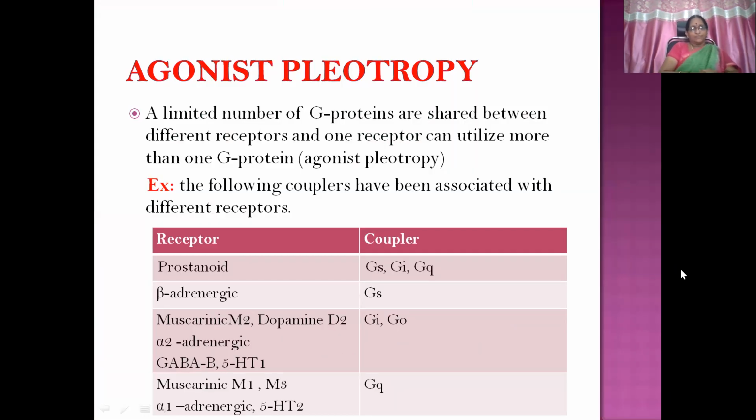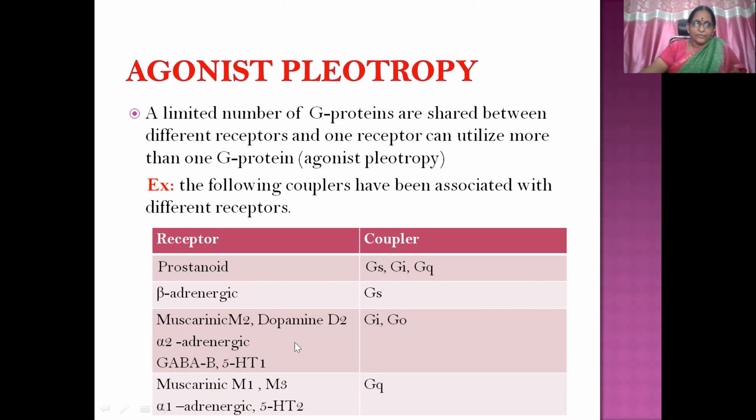Then what is agonist pleiotropy? Again important for postgraduate students. A limited number of G proteins are shared between different receptors, and one receptor can utilize more than one G protein, that is agonist pleiotropy. So this is one receptor like the prostanoid receptor sharing many types of G proteins, GS, GI, GQ.